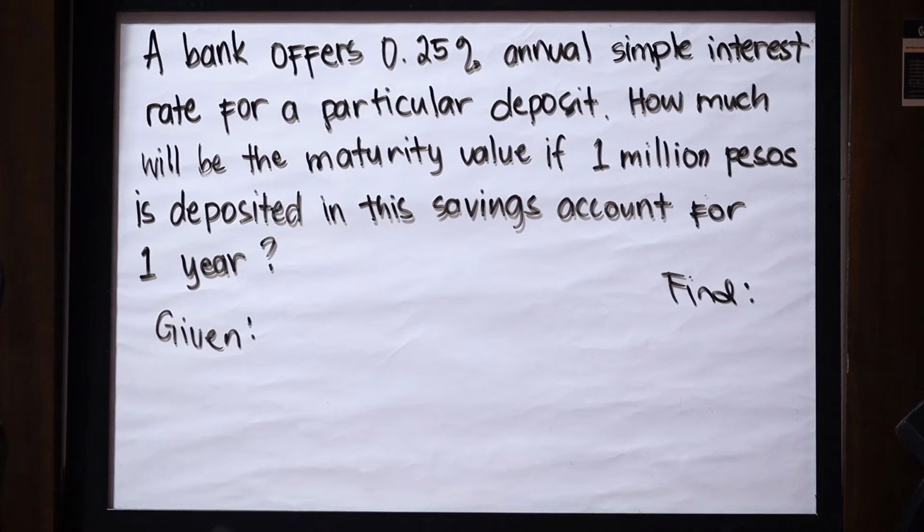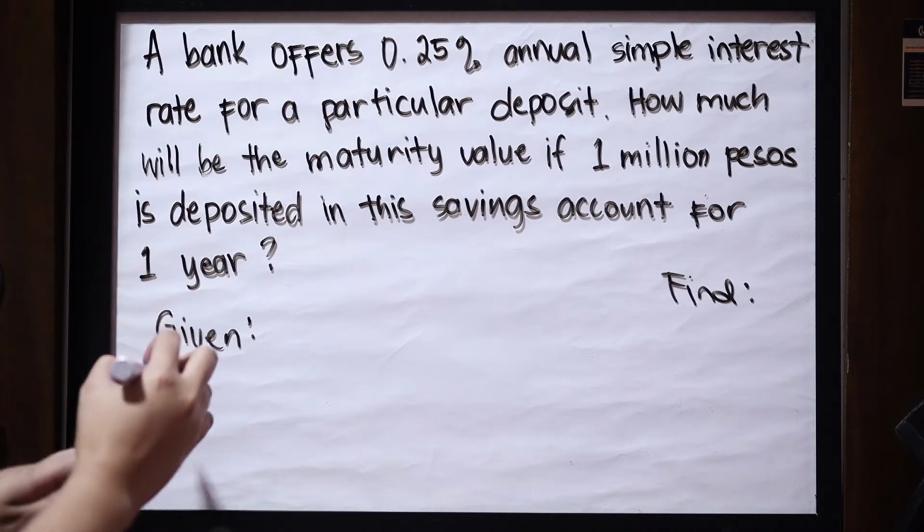A bank offers 0.25% annual simple interest rate for a particular deposit. How much will the maturity value be if 1 million pesos is deposited in this savings account for 1 year? So we'll still answer this one using the given-find-solution format, and we have to analyze the representation of each given numerical value.